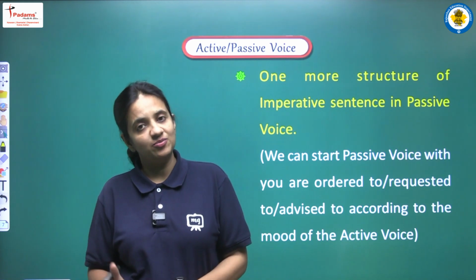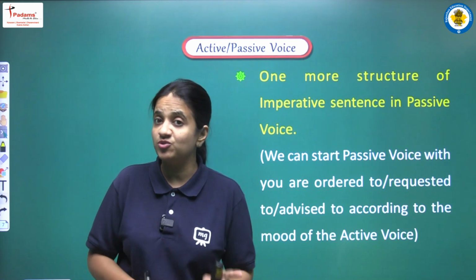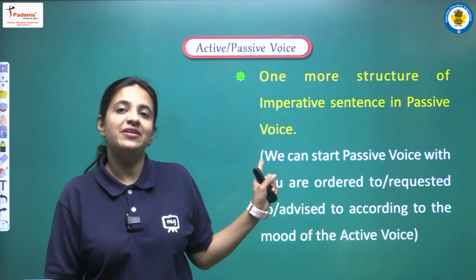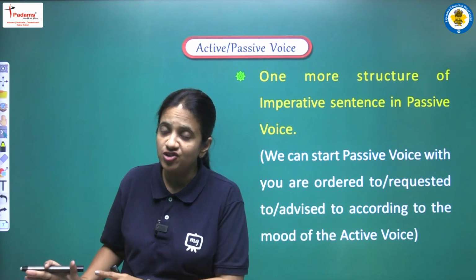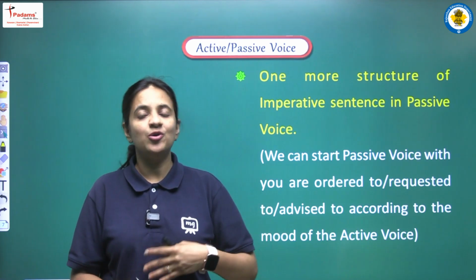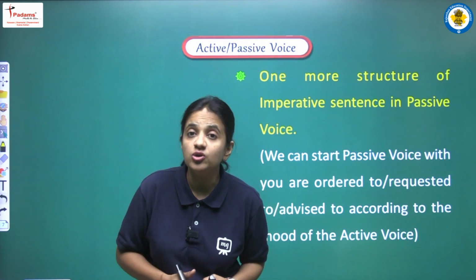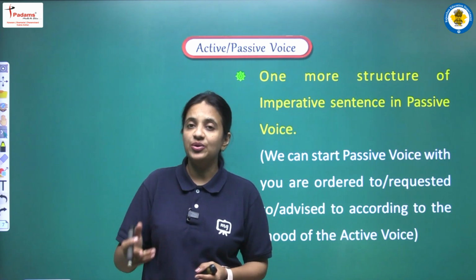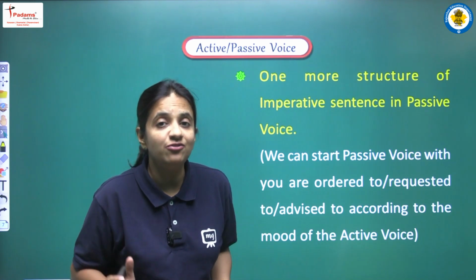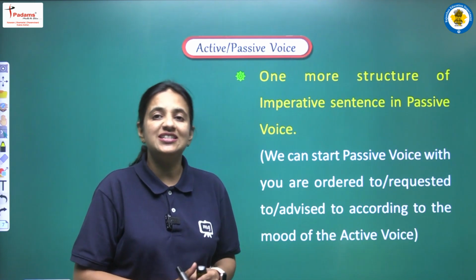So the structure will be let plus object plus not plus be plus third form. But now, apart from this let structure, we are having one more structure, or we can say one more method, that we can apply while converting imperative sentences into passive voice. So what is that structure, or what is that method?